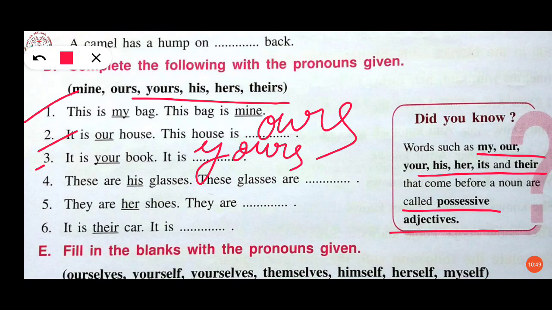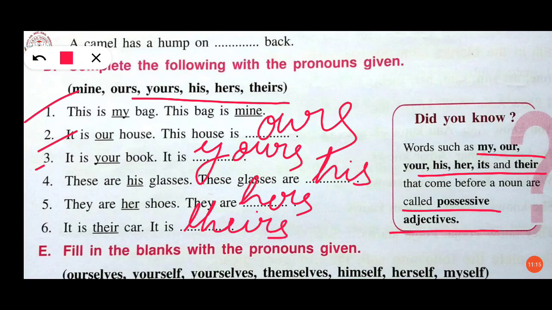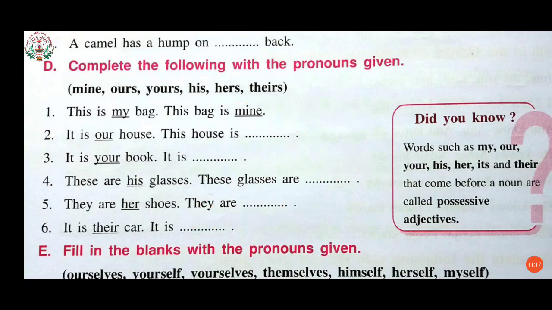It is yours. Now fourth one, these are his glasses. These glasses are his. Fifth one, they are her shoes. They are hers. It is their car. It is theirs. So this is over.